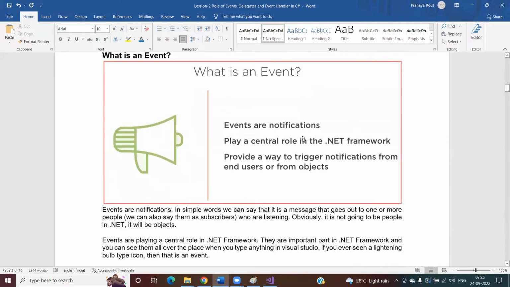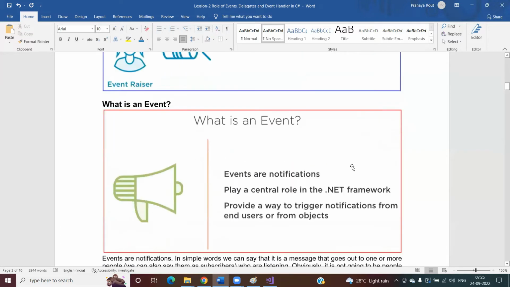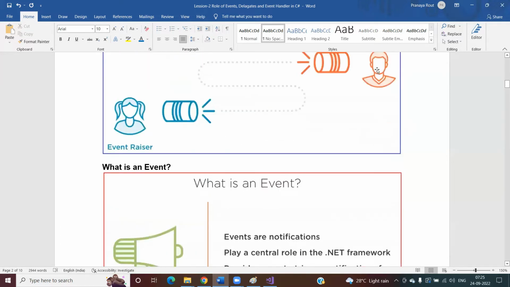Then what is an event? Events are nothing but simple notifications. In simple words, we can say it is a message that goes out to one or more people, or you can say subscribers, or listeners, or event handlers.